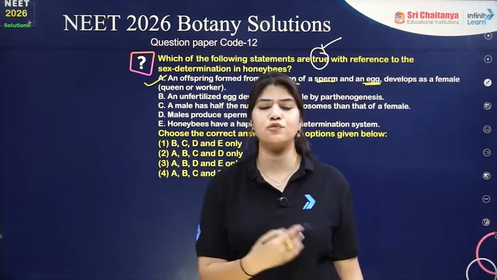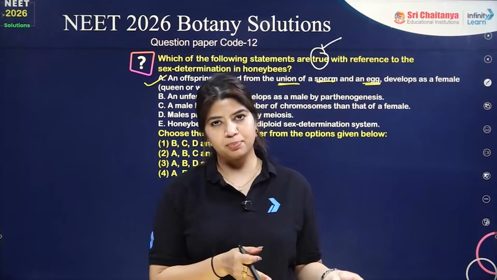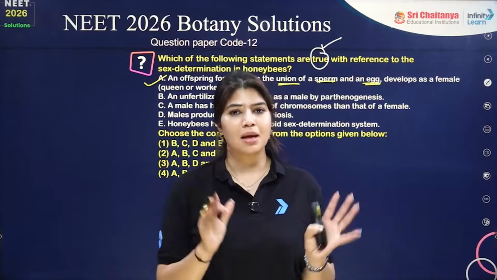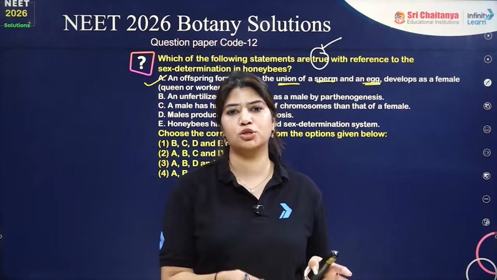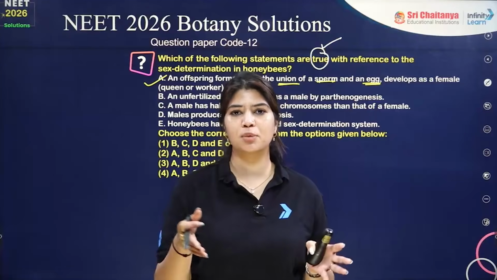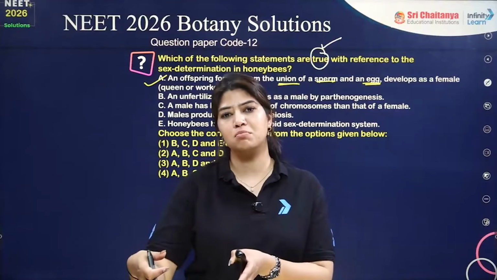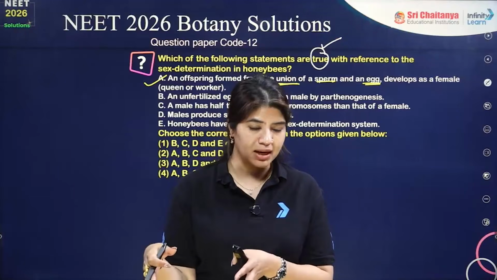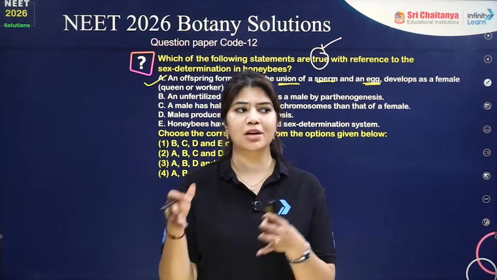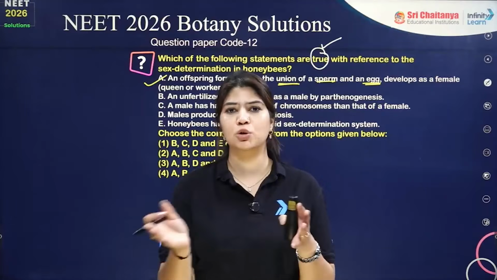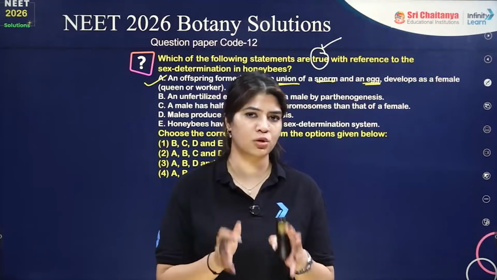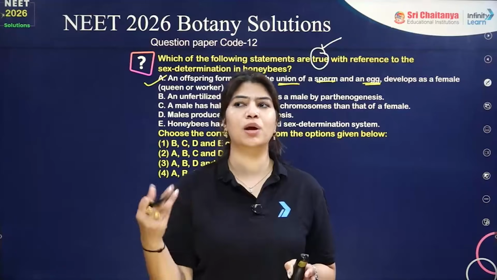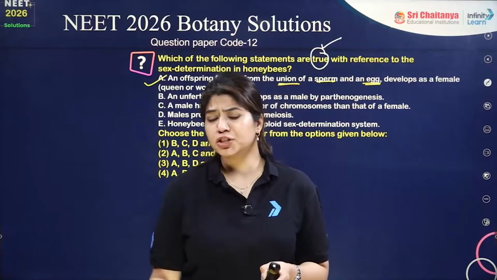See, understand, in the case of honeybee, we have a male progeny and we have a female. The male has half the number of chromosomes of the female. So basically, honeybee follows the haplodiploidy method, in which haploid is always male and diploid will always be female. In the female also, we have a queen bee and we have worker bees. The queen bee's function is just to reproduce, and the worker bees are going to collect honey from different flowers.